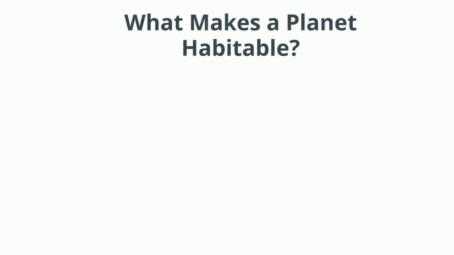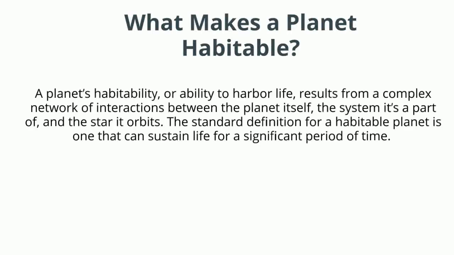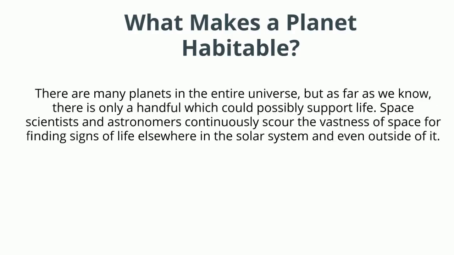What makes a planet habitable? A planet's habitability, or ability to harbor life, results from a complex network of interactions between the planet itself, the system it's a part of, and the star it orbits. The standard definition for a habitable planet is one that can sustain life for a significant period of time. There are many planets in the entire universe, but as far as we know, there is only a handful which could possibly support life. Space scientists and astronomers continuously scour the vastness of space for signs of life elsewhere in the solar system and even outside of it.